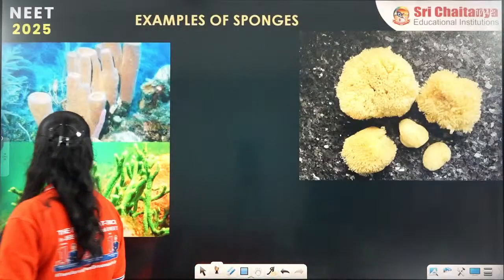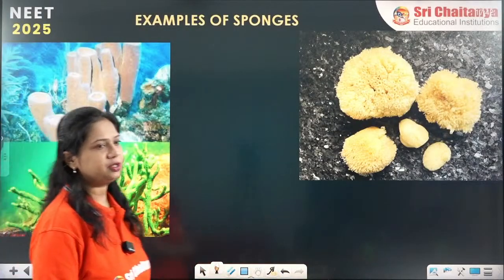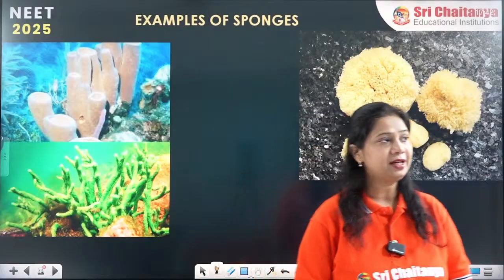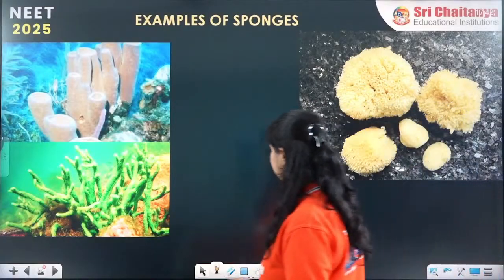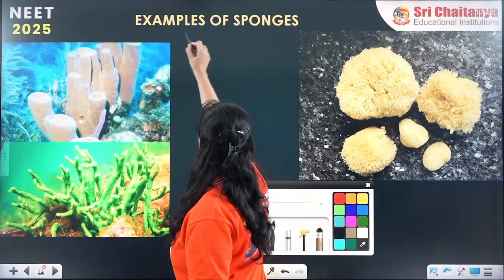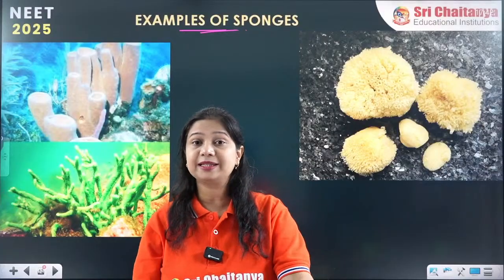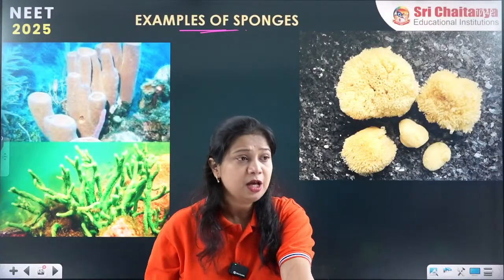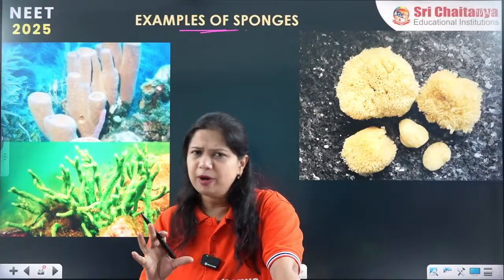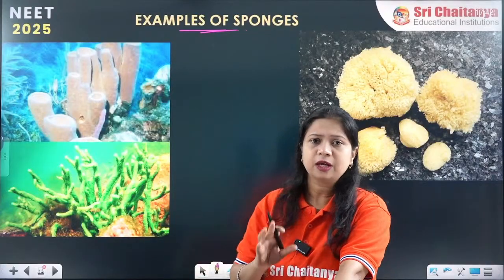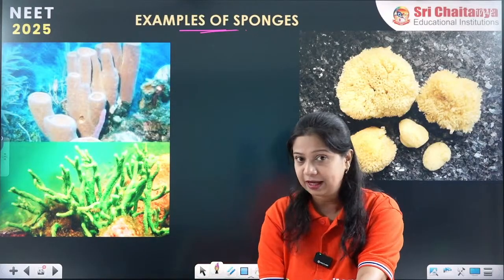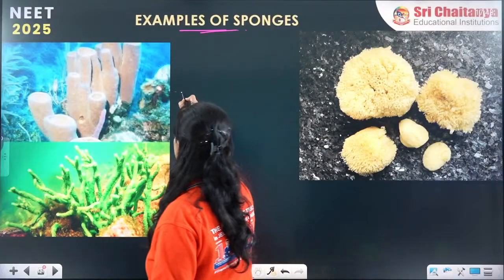Now we are here, the examples of these sponges. What are the examples of the sponges? There are very simple examples, two or three. There are many examples of the poriferans or the sponges, but we are going to discuss here a few of the examples which are important from the point of view of your exams. So first, it is the